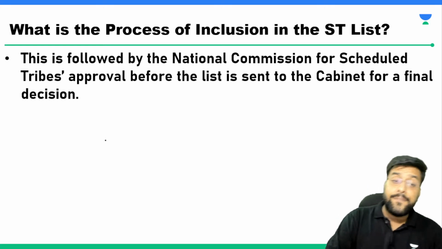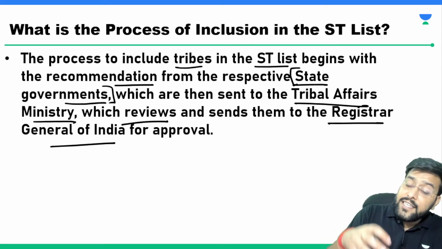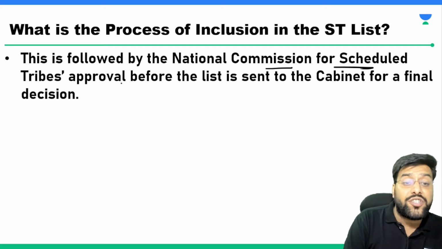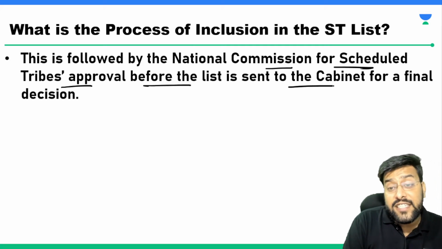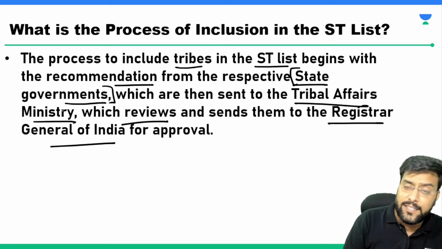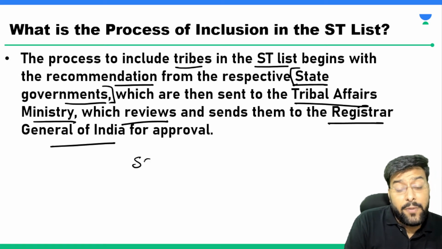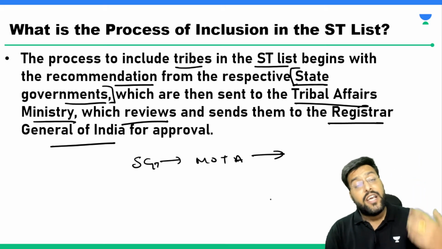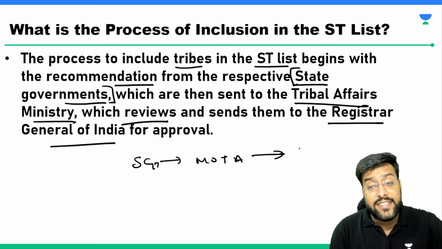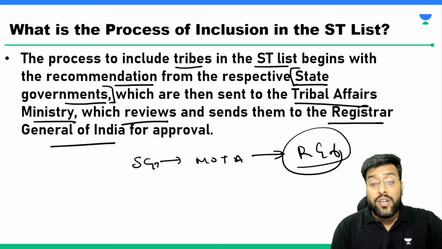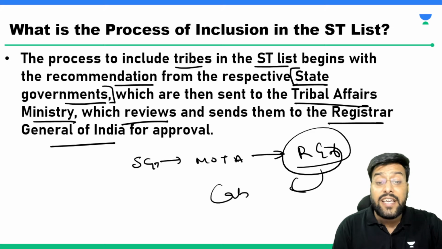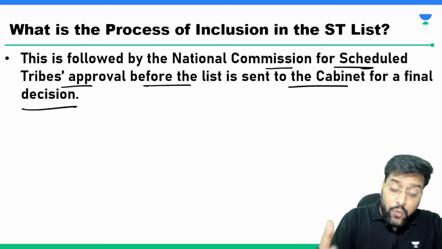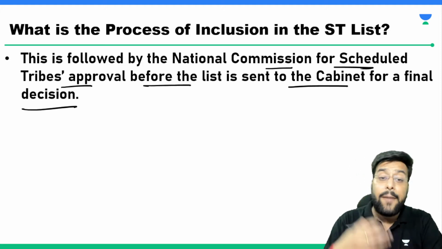So this is the process. When this is sent to the Registrar General for approval, after that, National Commission for Scheduled Tribes approval is needed before the list is sent to the cabinet for final decision. So what happens is, it initiates from the state government. The state government sends it to the Ministry of Tribal Affairs. If the Ministry of Tribal Affairs is of the opinion that yes, they should be included, they send it to the Registrar General of India. So the Registrar General now has to send it to the cabinet for the final approval, that yes, we want to add this community into this list, and the cabinet gives the final assent.